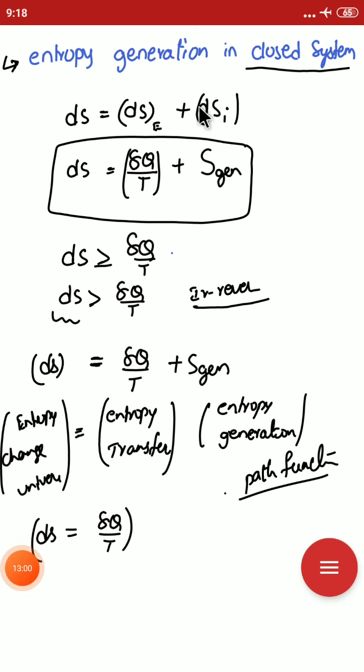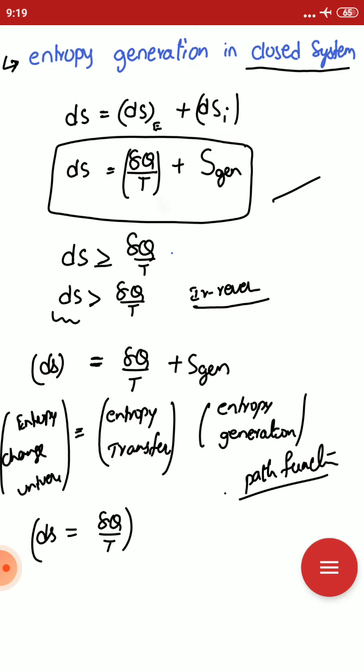Okay, this is the entropy generation in a closed system. That is the entropy change. The entropy change of the universe is equal to the entropy change due to transfer plus the entropy generation. This is the equation for a closed system. Now we see the next concept, entropy generation in an open system.